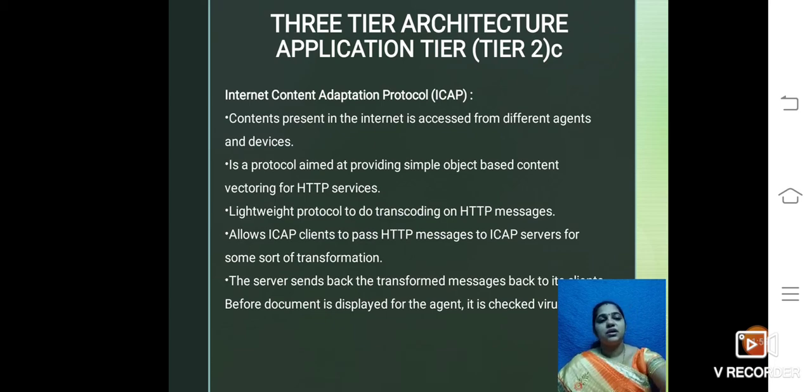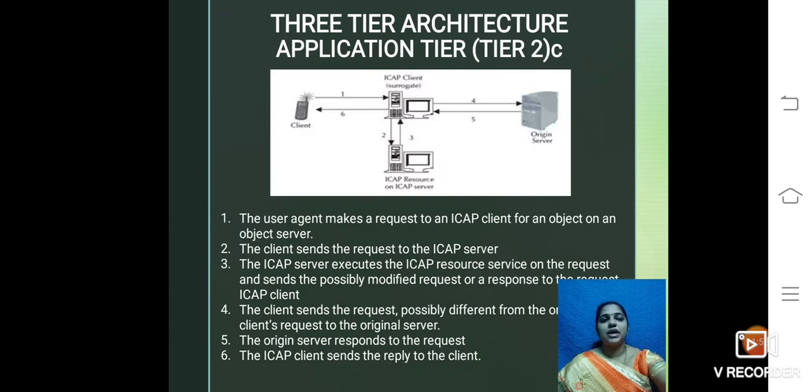Let us have a picturization of this ICAP. So this is the picture implementation of ICAP. Here it refers to 1, 2, 3, 4, 5 and 6. 1 refers to the user agent, here the client. Centrally we have the ICAP service, and centrally we have the ICAP client managers. How it is connected: first, from the client device, the user agent makes a request to an ICAP client for an object on an object server.